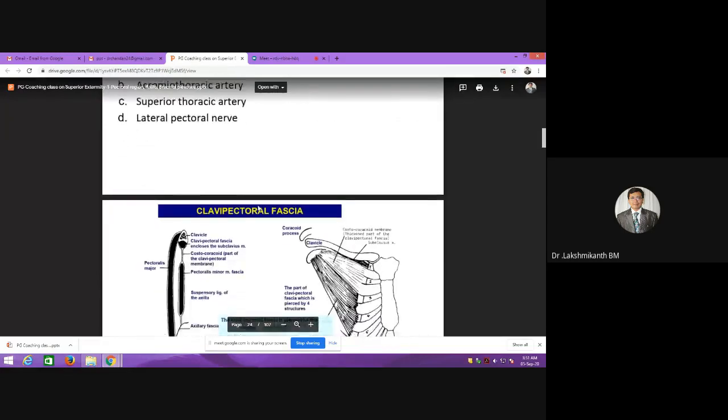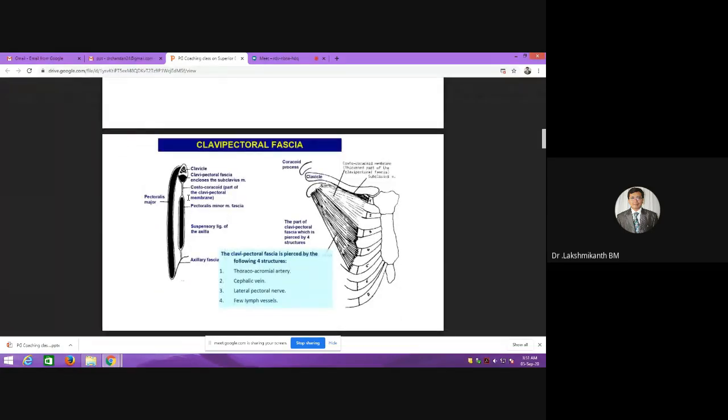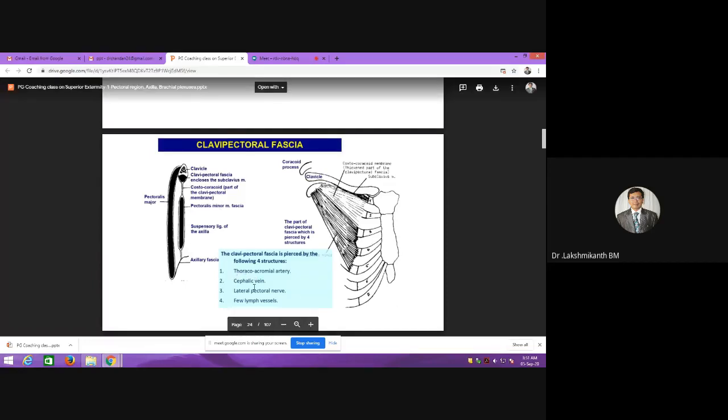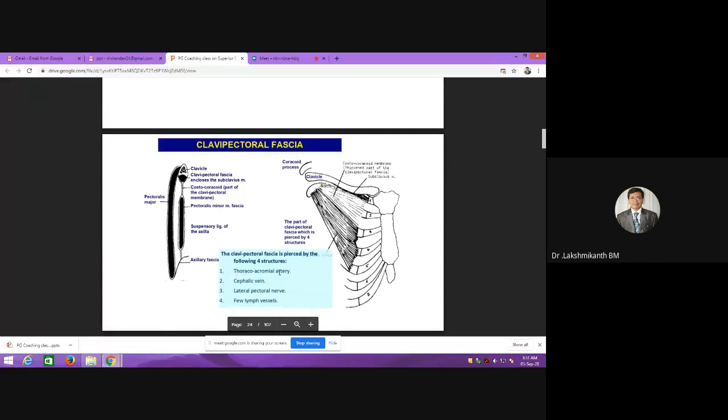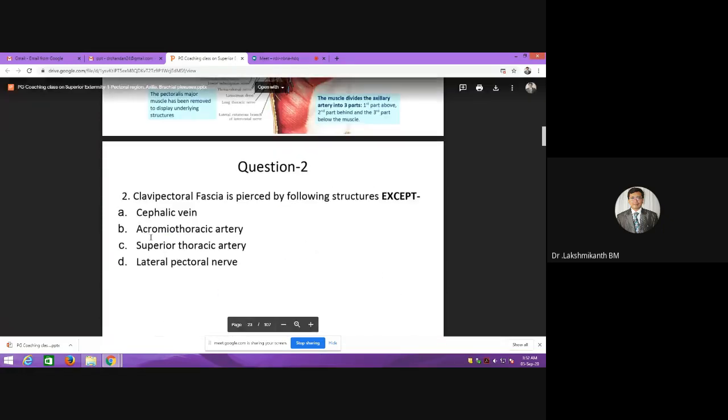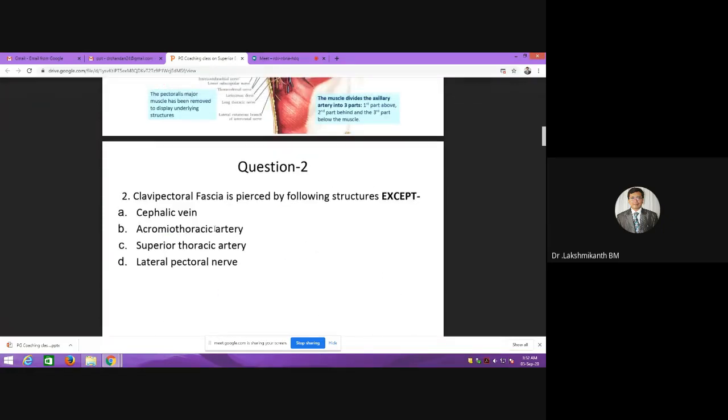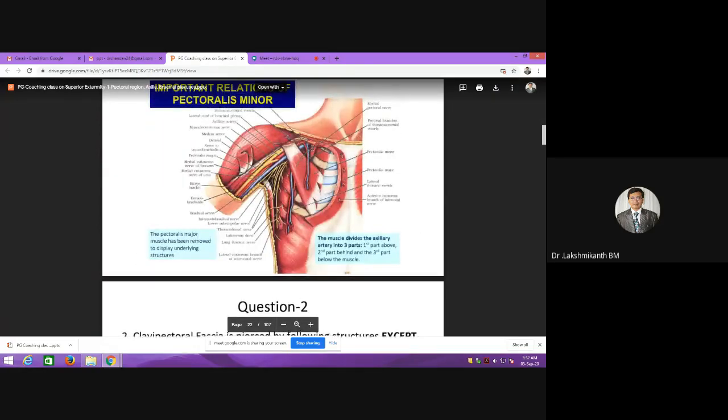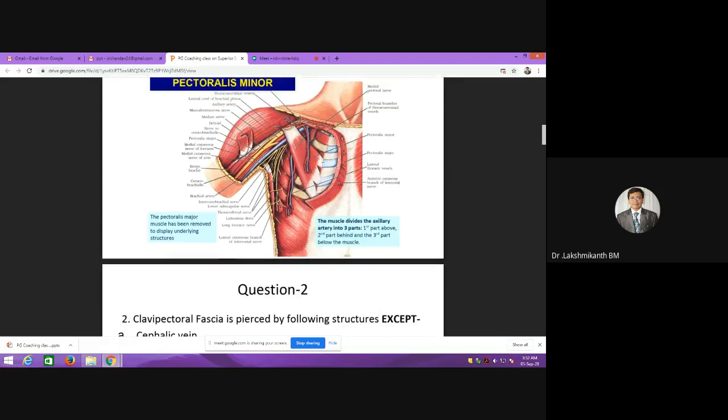Acromiothoracic will pierce. You have to remember that the thoracoacromial artery and the acromiothoracic artery are one and the same. Only the superior thoracic does not. Superior thoracic is a branch from the first part of the axillary artery, and as soon as it arises, it supplies the first and second intercostal spaces and also the breast, but it will not pierce the clavipectoral fascia.